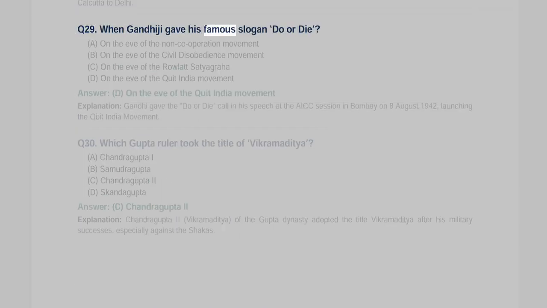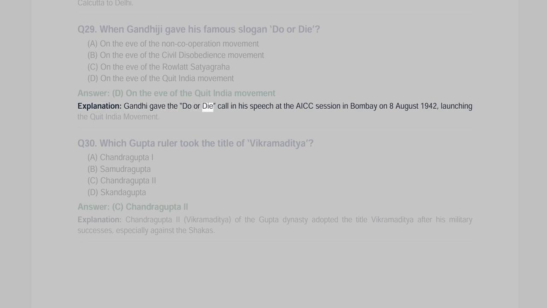Q29. When did Gandhiji give his famous slogan "Do or Die"? A. On the eve of the non-cooperation movement, B. On the eve of the civil disobedience movement, C. On the eve of the Rowlatt Satyagraha, D. On the eve of the Quit India movement. Answer D. Explanation: Gandhi gave the Do or Die call in his speech at the AICC session in Bombay on 8 August 1942, launching the Quit India movement.